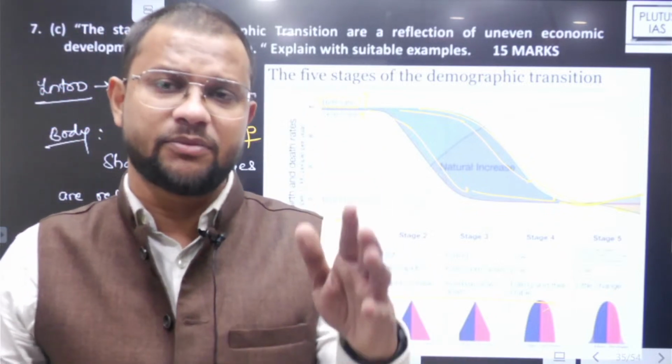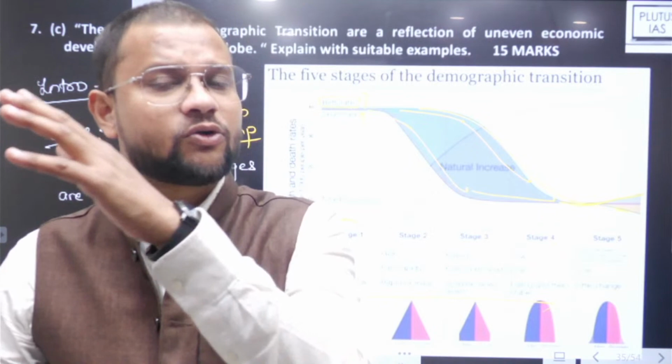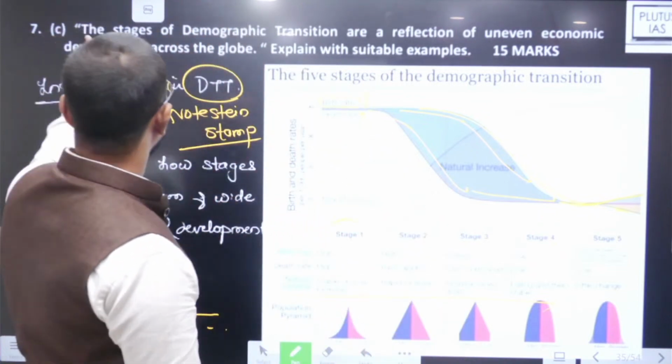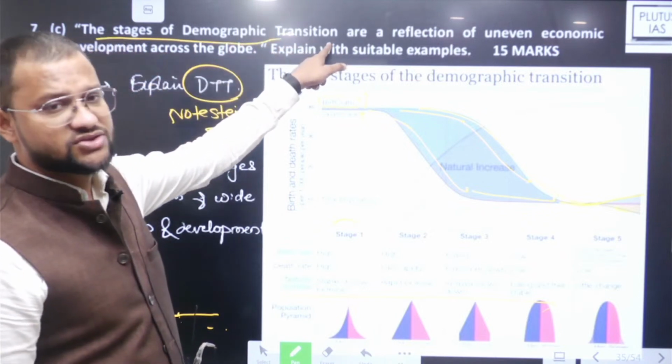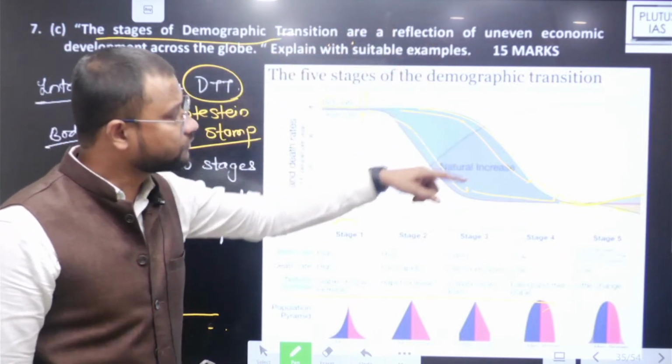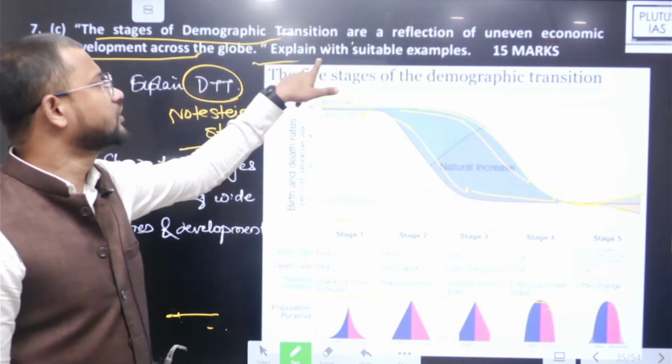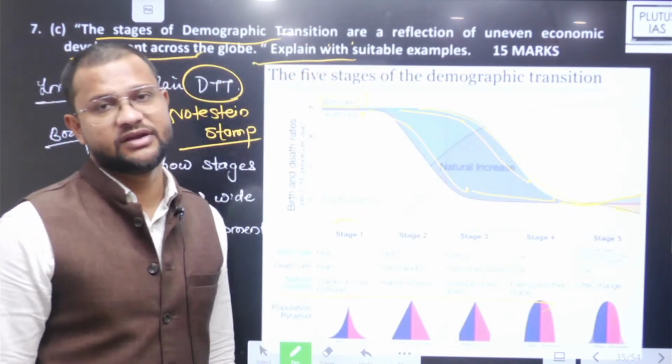कोई कंट्री स्टेज 1 में है, कोई स्टेज 2 में है, कोई स्टेज 3 में है, कोई स्टेज 4 में है, कोई स्टेज 5 में है. And what this question is asking for: the stages of demographic transition are a reflection of uneven economic development across the globe. Explain with suitable example.